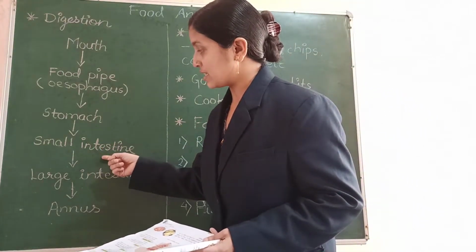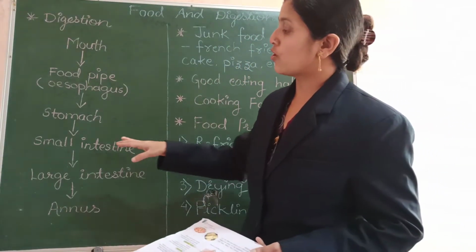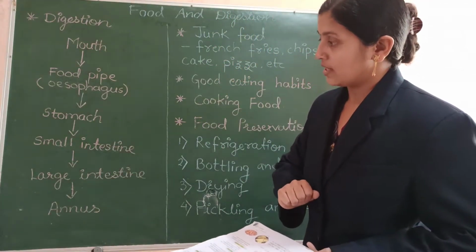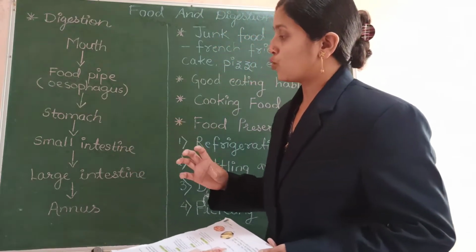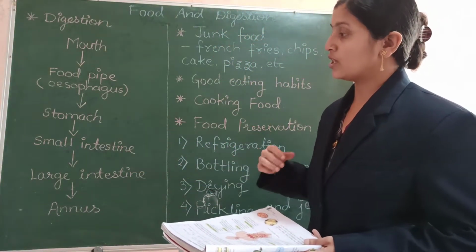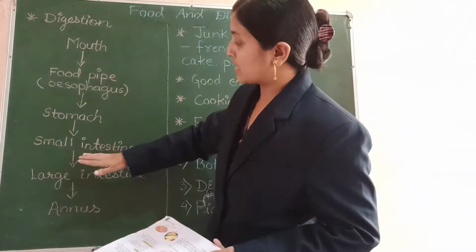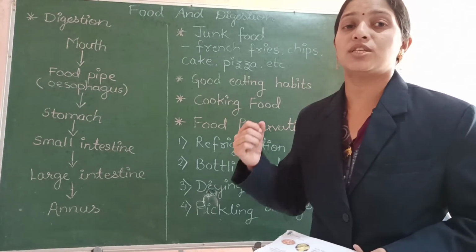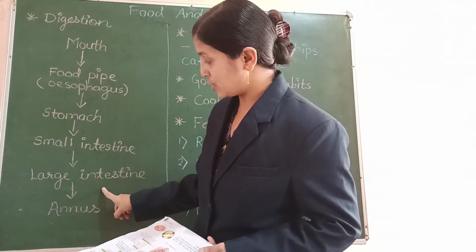This small intestine is a long coiled tube. The process of digestion gets completed in the small intestine. Then the small intestine keeps the required food to convert into energy. The digested food is kept in the small intestine and the remaining food, that is the food which is not digested, is sent to the large intestine.